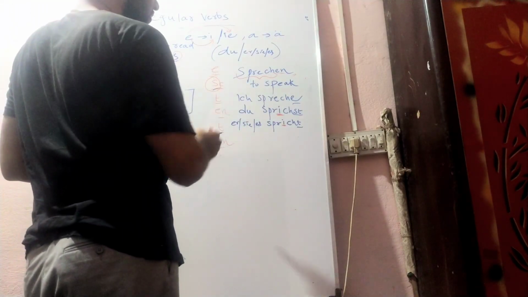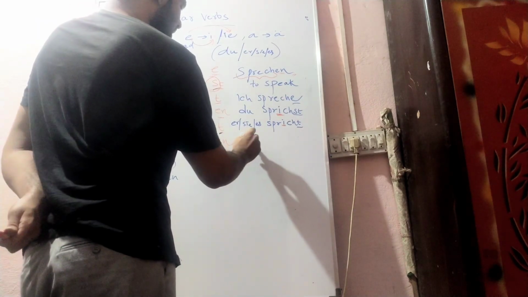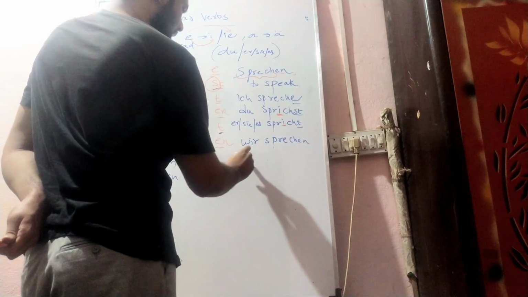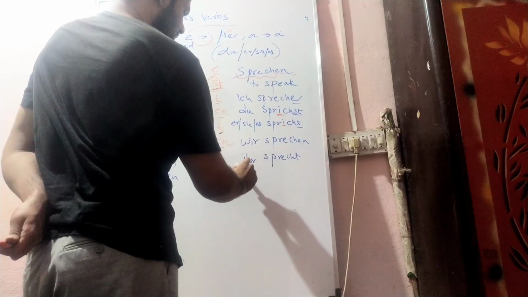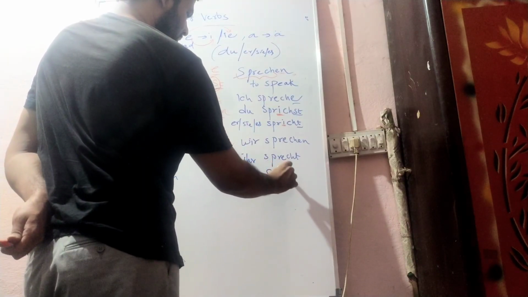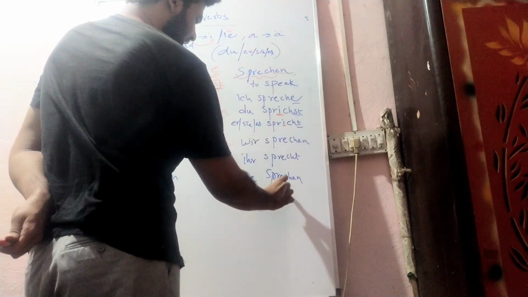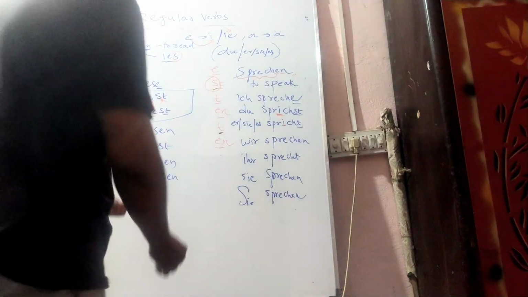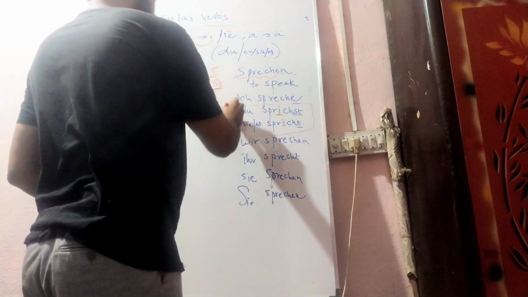So in this verb, for er, it is spricht. For wir, again normal, sprechen. Here, ihr sprecht. For sie, it is sprechen. For Sie, it is again sprechen. Is it clear?